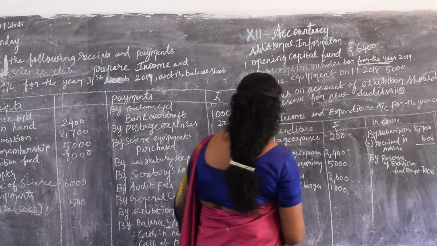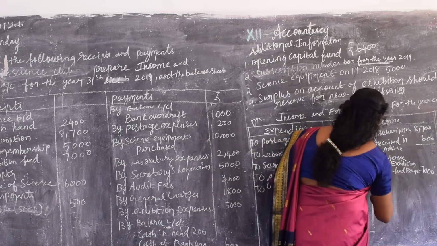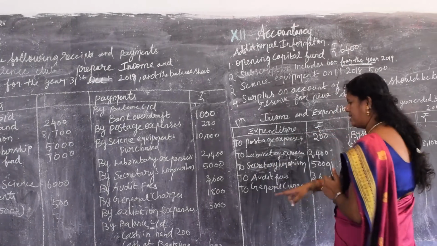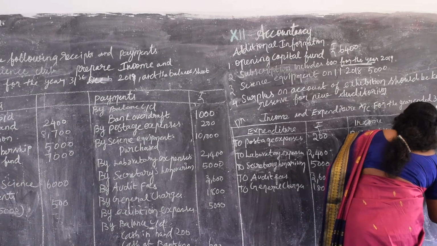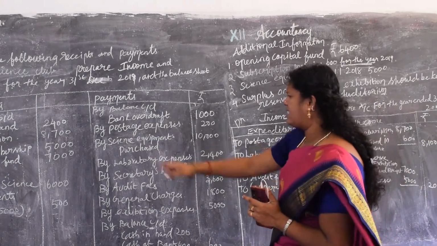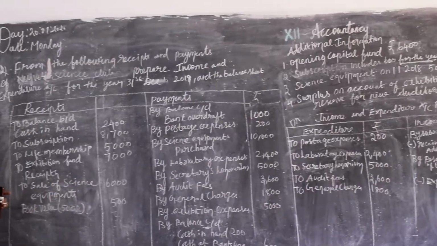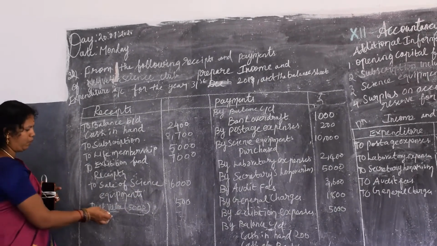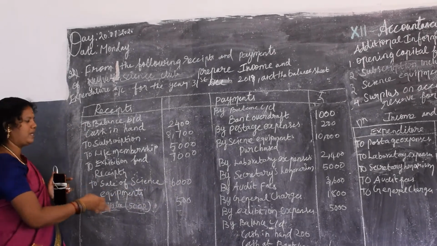Okay, here I told you this is an expense. So receipts minus expenses; the expenses are 5,000. So 2,000 should be in a reserve for constructing a new auditorium. Then next, sale of science equipment. Here you have to check. The sale of science equipment is 6,000, but the book value is 5,000. We have sold it for 6,000. Here you have to find out whether it is a profit or loss.